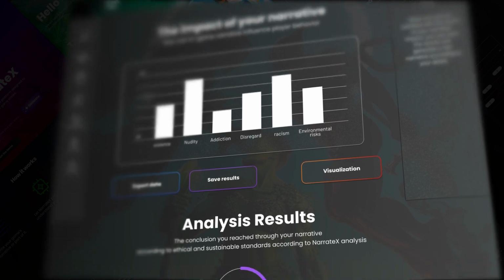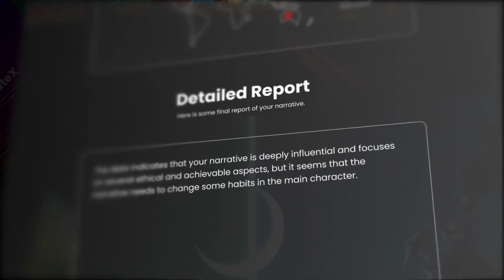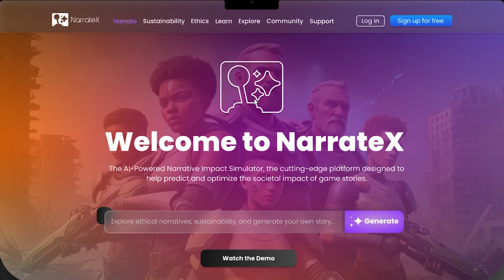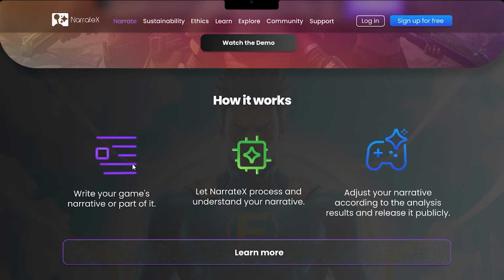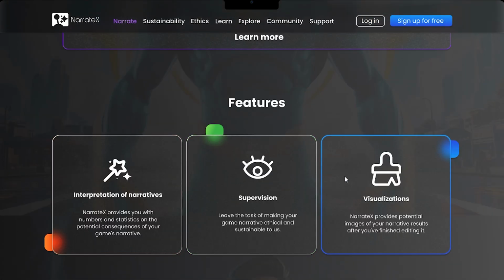Whether you're an author, game designer or content creator, NarrateX empowers you to generate stories that reflect ethical values and sustainable practices.